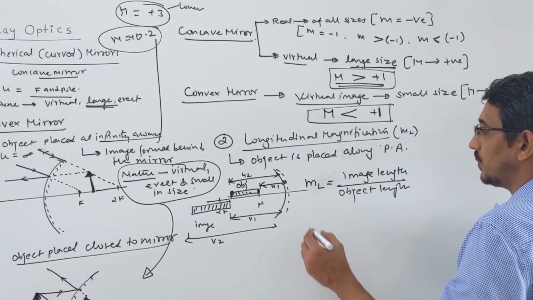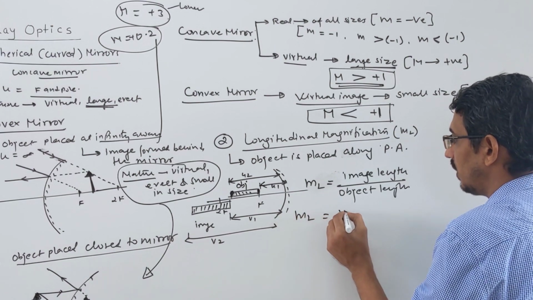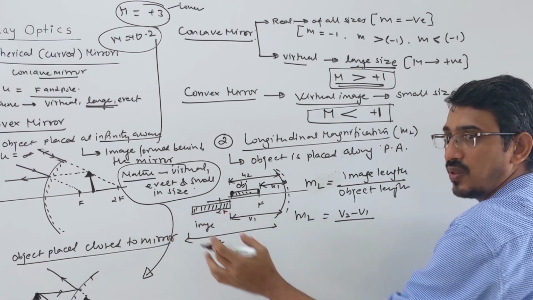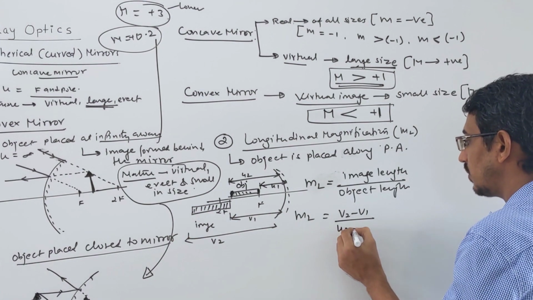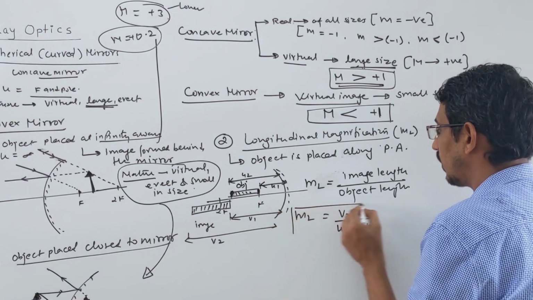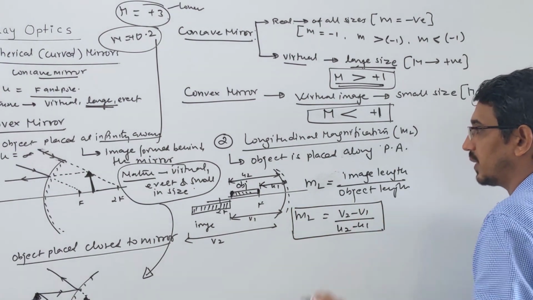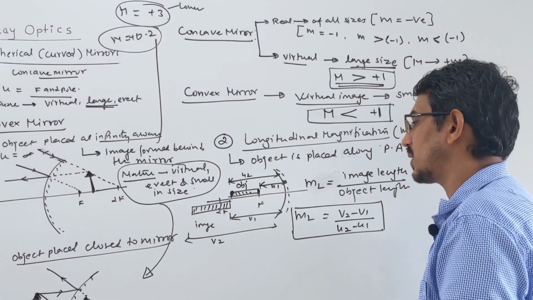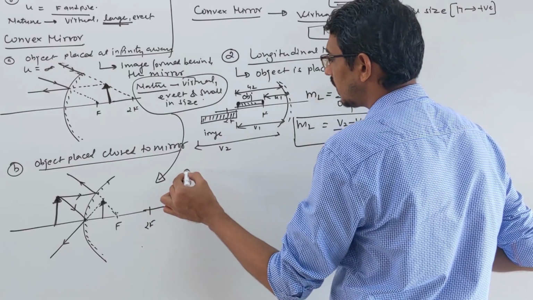Okay, so what is ML? Obviously v2 minus v1. That's called your image length. Same way, u2 minus u1 will be your object length. This is called your longitudinal magnification. Right now I will discuss numericals on this. Okay, they are very simple. Same formulas only you have to use. Then there's one more thing.